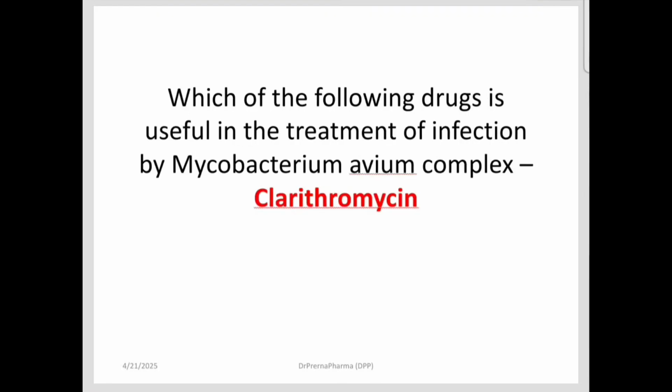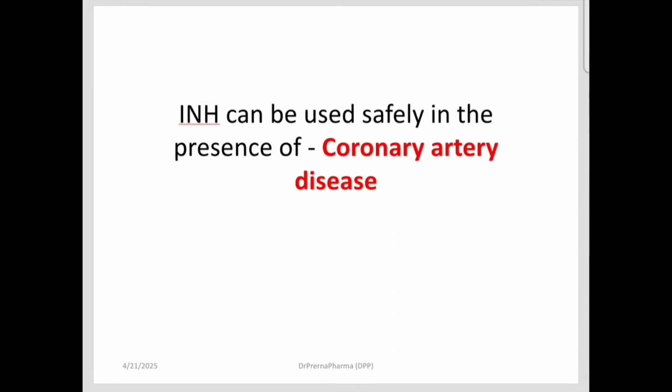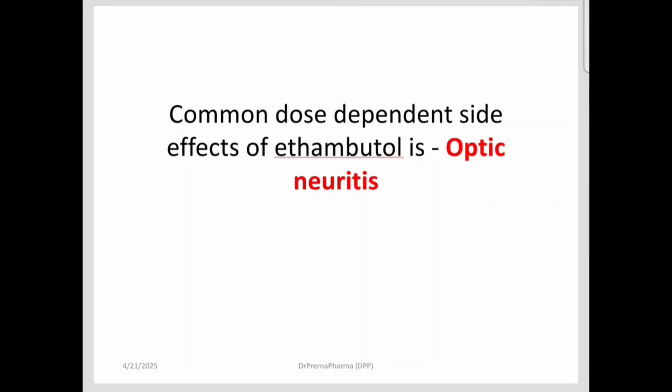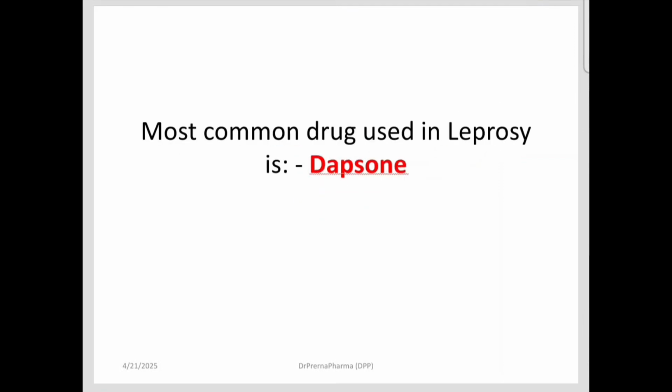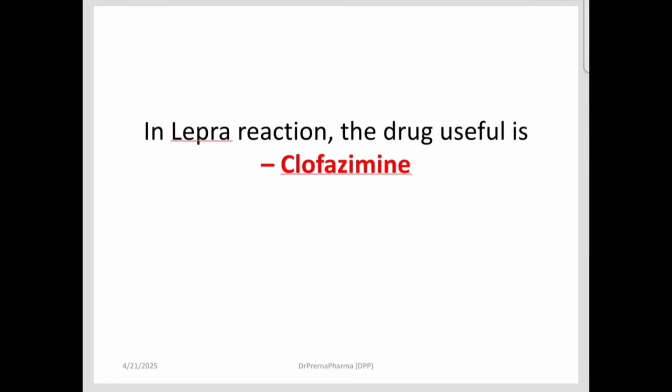Which drug is useful in treatment of infection caused by Mycobacterium avium? That is clarithromycin. INH induced peripheral neuropathy results from deficiency of vitamin B6, that is pyridoxine. INH can be used safely in the presence of coronary artery disease. The common dose dependent side effect of ethambutol is optic neuritis. The most common drug used in leprosy is dapsone. The bacteriostatic antitubercular drug among the following is ethambutol. In lepra reaction, the drug which is useful is clofazimine.